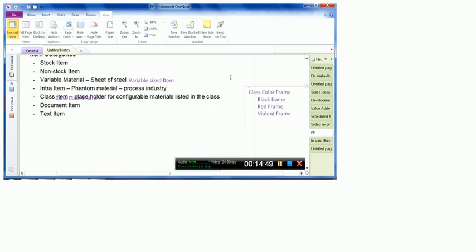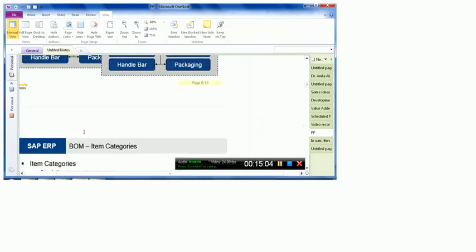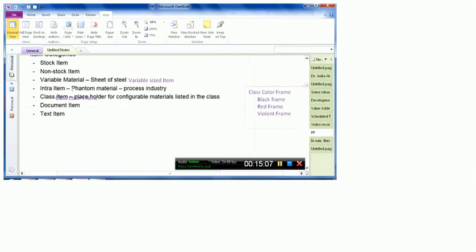So the benefit of this kind of arrangement is that we need to maintain only a very minimal number of finished goods master data, and also the number of bill of material master data is reduced. Now in this case we have to maintain 2 material master data and 2 bill of material master data. In the other case we will create just 1 master data of the finished good and 1 master data for the bill of material, and in the bill of material no single frame will be there, but the frame will be referred to as a class item, in which different classes will be there, and when we actually need to produce, we will decide which one of them is to be picked.